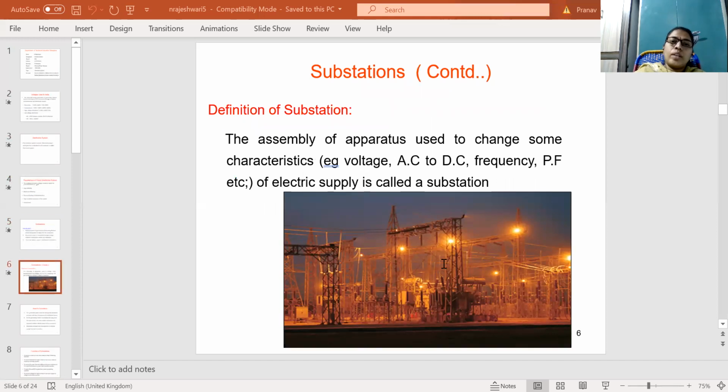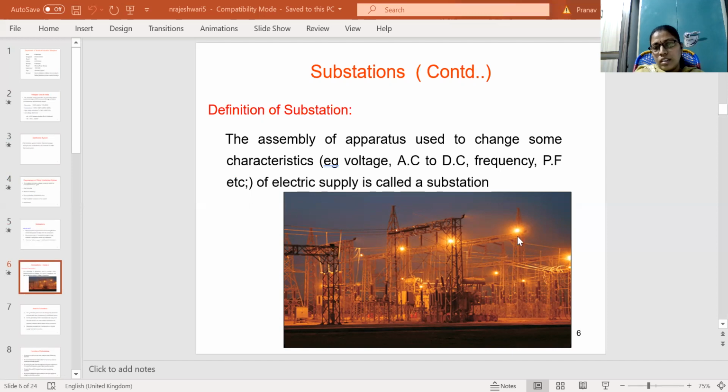Coming to the definition of substations: a substation is the assembly of apparatus used to change some characteristics, that is voltage, AC to DC (alternating current into direct current), and frequency and power factor, etc. These are the characteristics of electrical supply. The assembly of apparatus used to change some characteristics of electrical supply is called a substation.